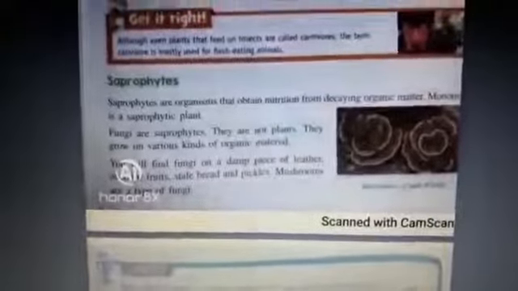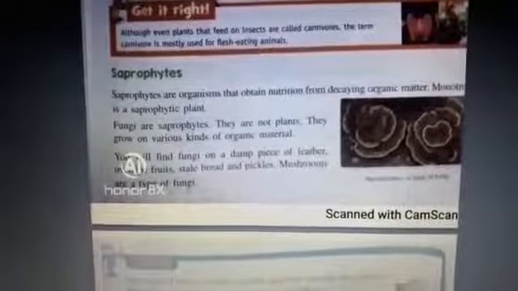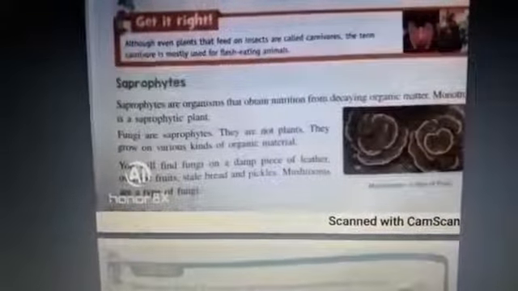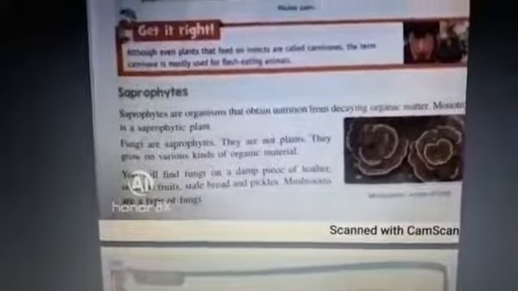Now, saprophytes. Saprophytes are organisms that obtain nutrition from decaying organic matter, like Monotropa, which is a saprophytic plant. Fungi are also saprophytes. They are not plants and they grow on various kinds of organic material. You will find fungi on damp pieces of leather, overripe fruits, stale bread and pickles. Mushrooms are a type of fungi.